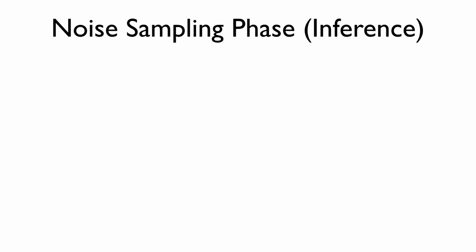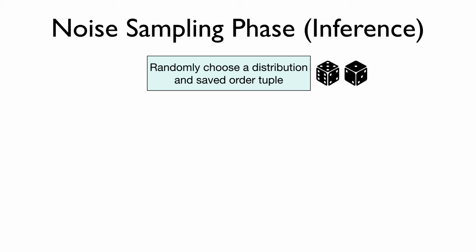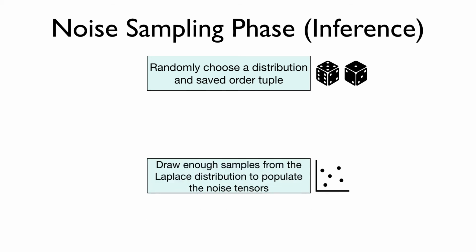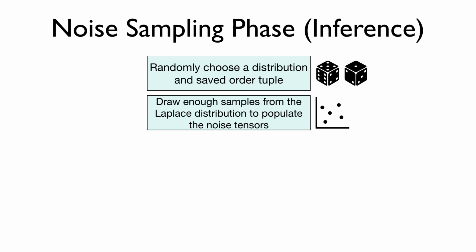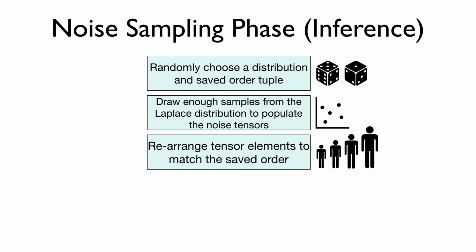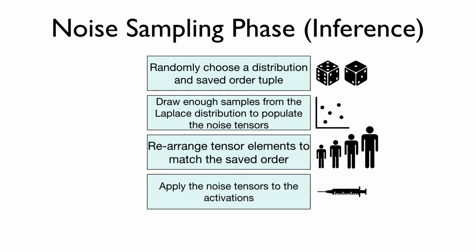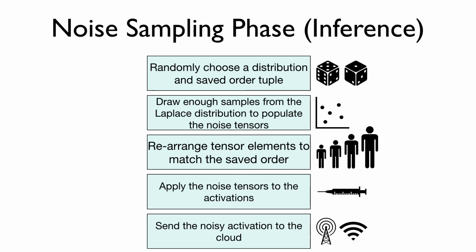For the noise sampling phase, we first randomly choose a distribution and saved order tuple from our collection of distributions. We then draw samples from the saved distribution to populate a noise tensor and rearrange the elements of this noise tensor to match our saved order. We apply this noise tensor by adding it to the activation, and we then send the noisy activation to the cloud for further processing.